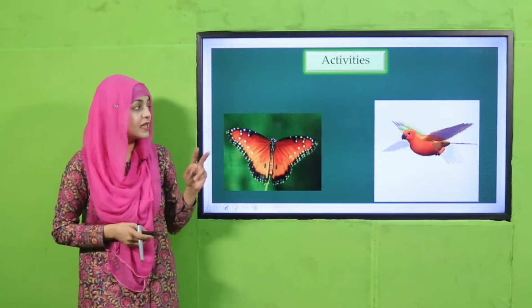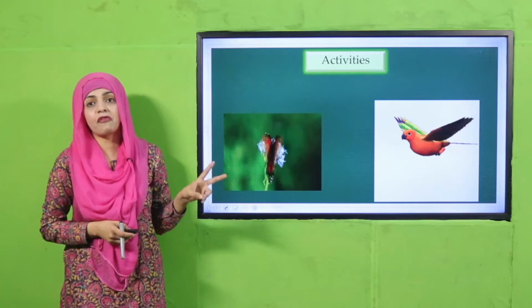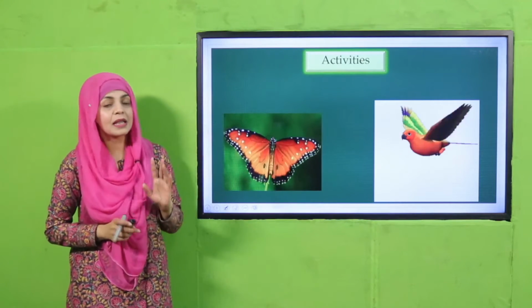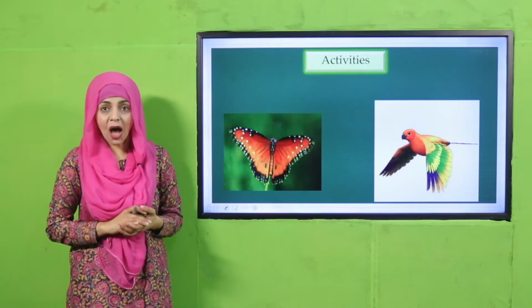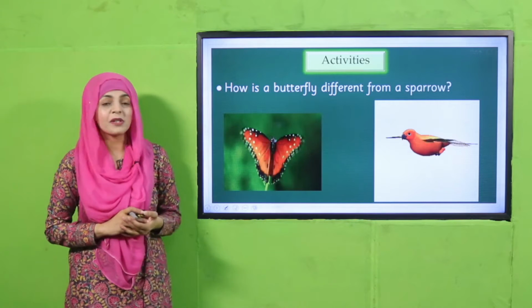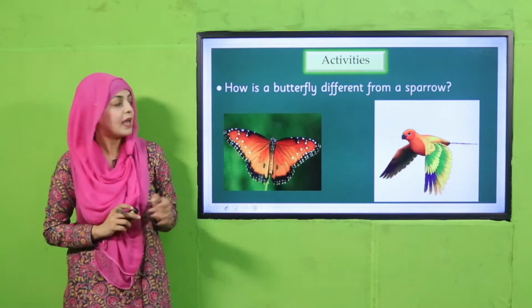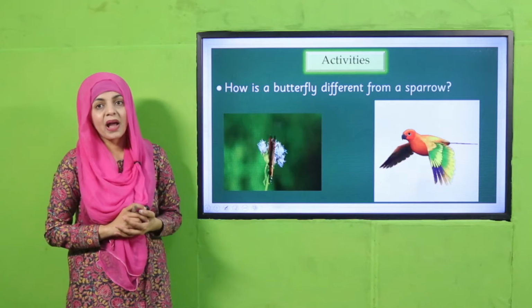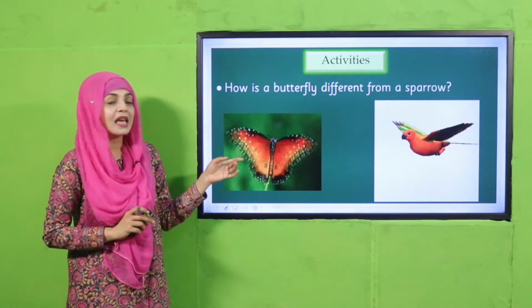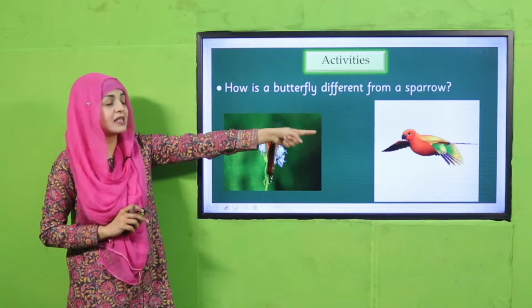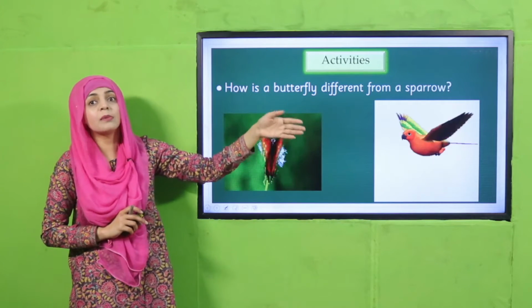So my dear students, here you can see both these animals can fly. Butterfly also flies, bird also flies, but still they are different. How are they different? How is the butterfly different from a sparrow? It is small, that is big, and it is invertebrate, its backbone is absent, whereas there is a backbone present in the bird.